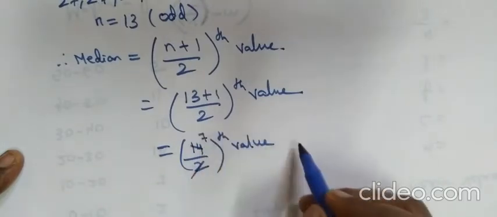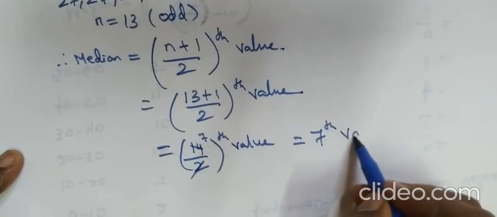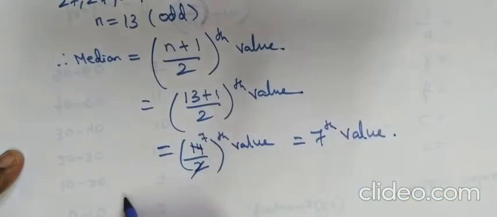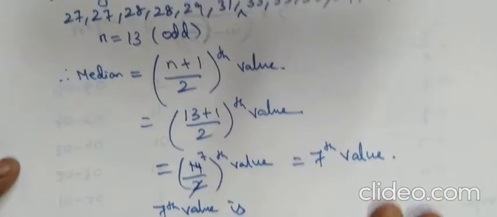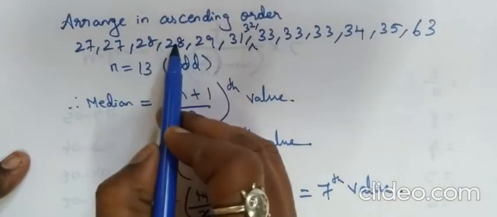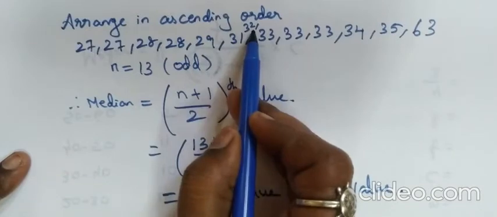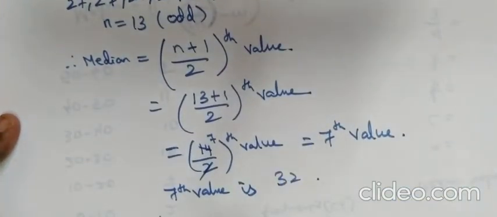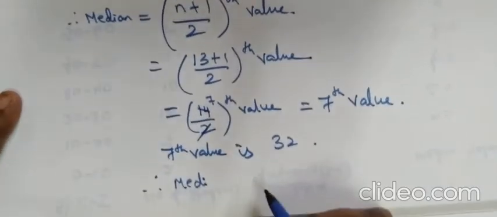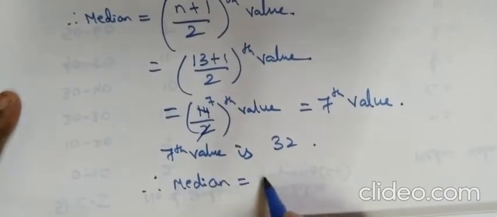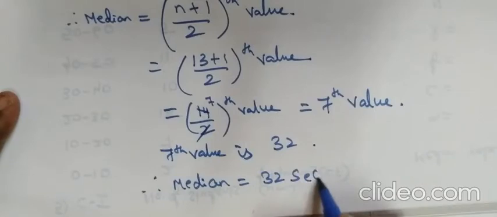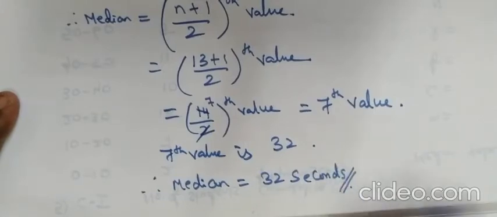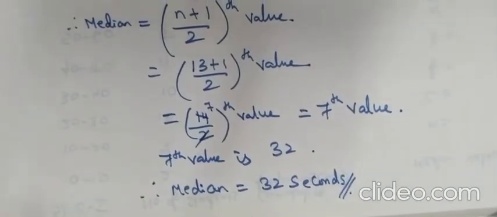We check it in the ordered list: 2, 4, 6, the 7th value is 32. Therefore the median time taken to search for food is 32 seconds. Average. Understood? Yes. Moving on to the 5th question.